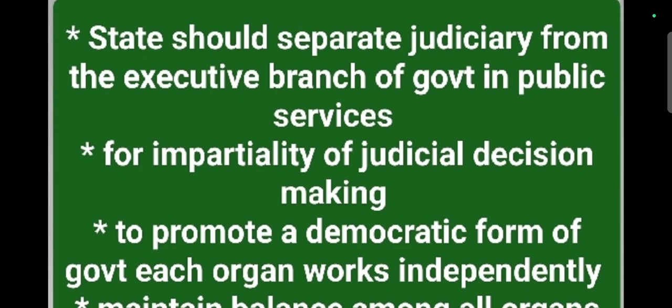It never shows partiality towards any executive part, and it has to promote a democratic form of government. Three organs work independently, and especially the judiciary has the power and responsibility to be an independent body, and it has to maintain balance among all organs of government.